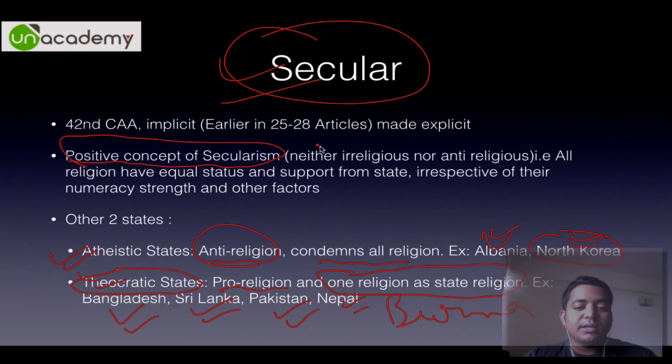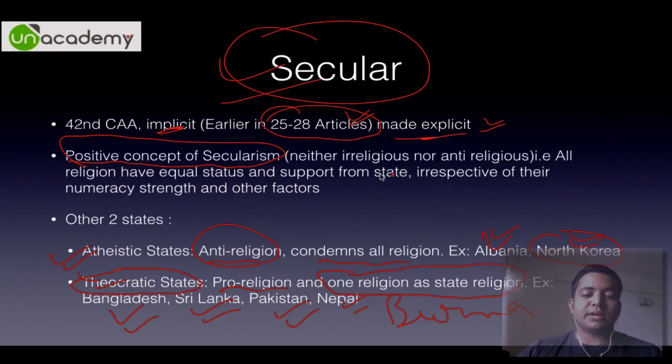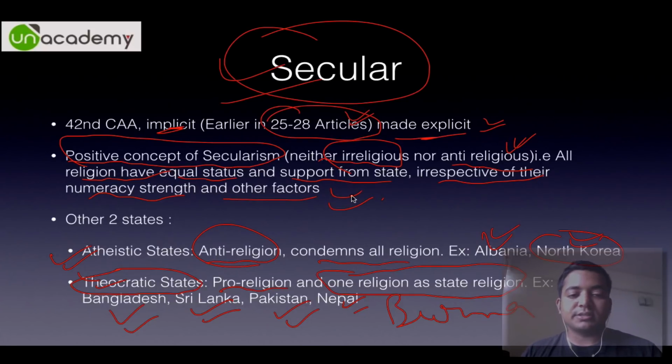So India, earlier it was implicit in Articles 25 to 28. So implicit was made explicit by the 42nd Constitutional Amendment Act. So we are neither irreligious nor a-religious nor anti-religious. That is, we have a positive concept of secularism, which means that all religions have equal status and support from the state, irrespective of their numerical strength and other factors. So this is what we call secularism in the Indian context.